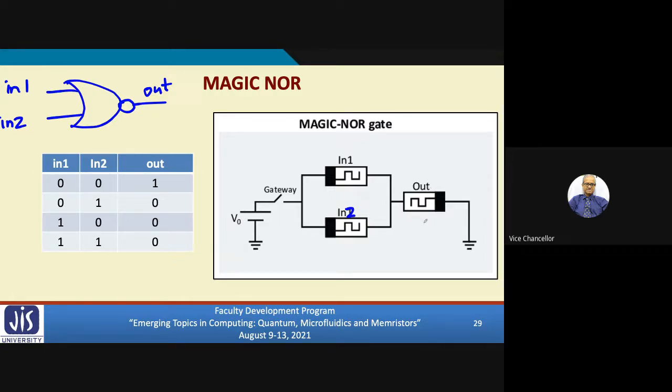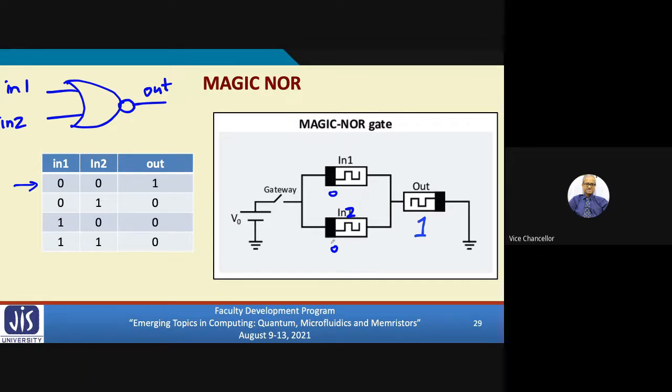As I told you, for a negative gate, the output memristor will be initialized to 1. So first it is 1, meaning low resistance. Let's take the first case, 0, 0. Both are 0, which means high resistance, no current is flowing. So no current is flowing means the output memristor will not change its state, because a memristor can change state only when there is a flow of current.